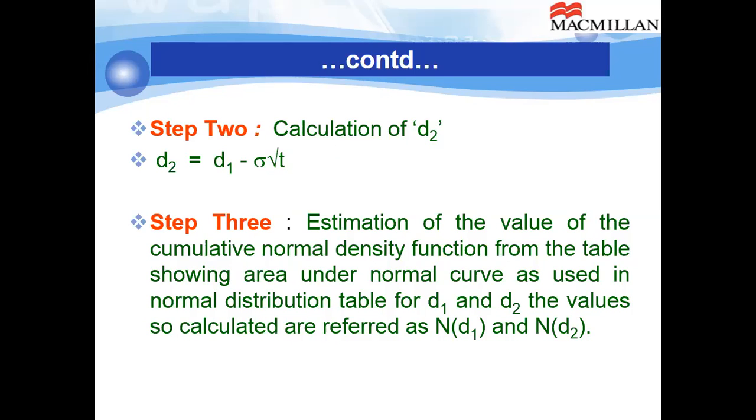Then step 3, estimation of the value of the cumulative normal density function, that is area under the normal curve, from the Z table showing area under the normal curve as used in the normal distribution table, for values d1 and d2. The values so calculated are referred to as N(d1) and N(d2). If suppose your d1 is 0.2, you will locate the area under the cumulative normal density function for value 0.2. And if d1 is 0.15, you locate the area for value 0.15.